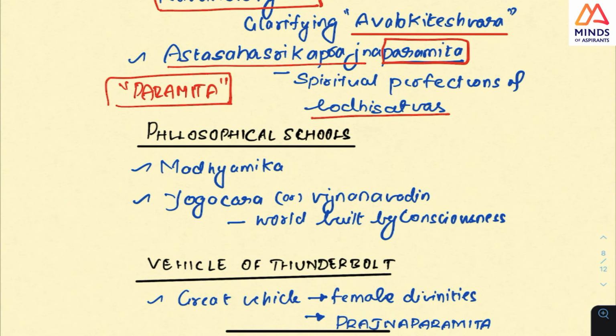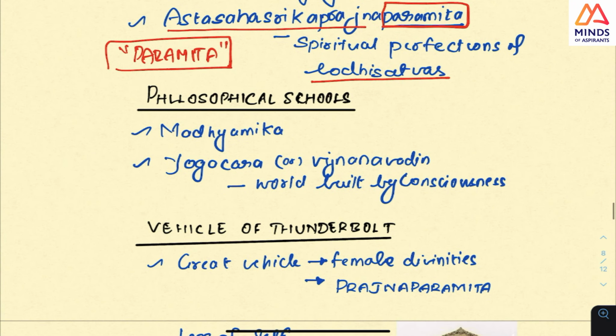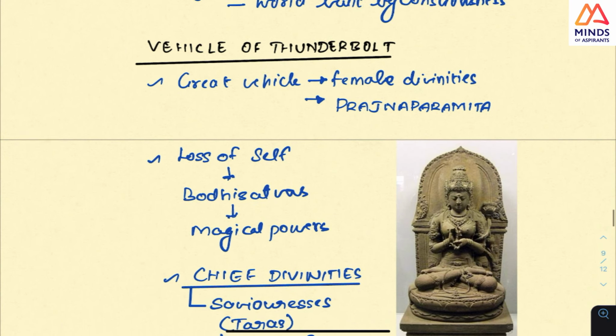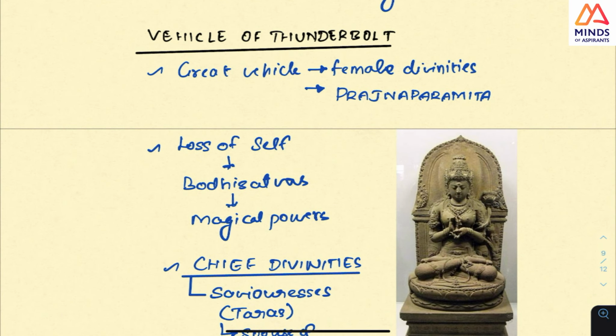One more thing you should know is that Mahayana has two schools of philosophy, Madhyamika and Yogacara. There are no schools of philosophy in Hinayana. This is very, very key. In Hinayana there is no school of philosophy, but here there are two schools. And then, as I told you, there is one vehicle of thunderbolt, or the Vajrayana.